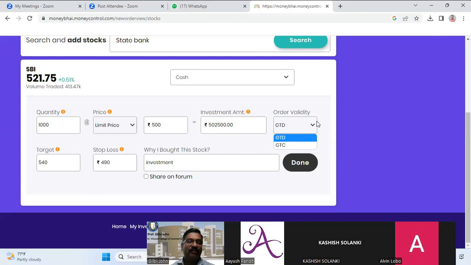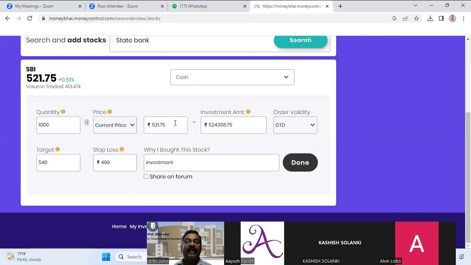That entire day, from morning 9:15 or 9:30 to 3:30, the order will be there. If any order matches with your buying order, it will execute. It will execute means it will happen. So you will buy. Now, in order to buy the shares, somebody should be there to sell at 500. Then only you can buy. That means it is better to put it near the current market price. Otherwise, you will not get it.